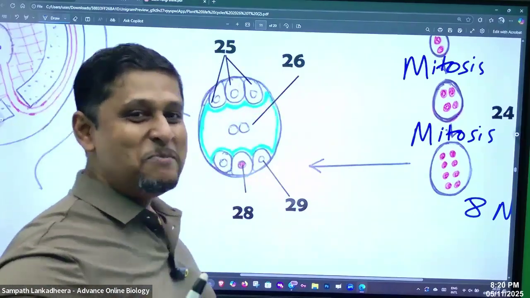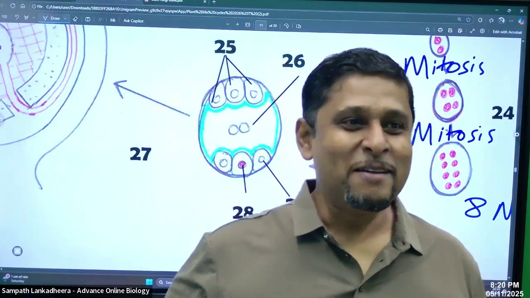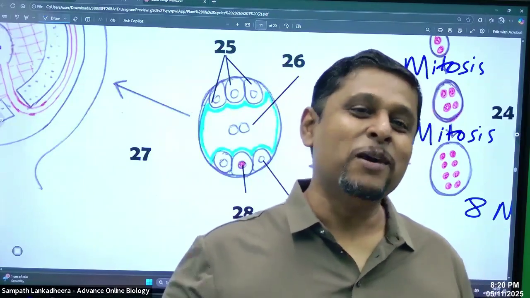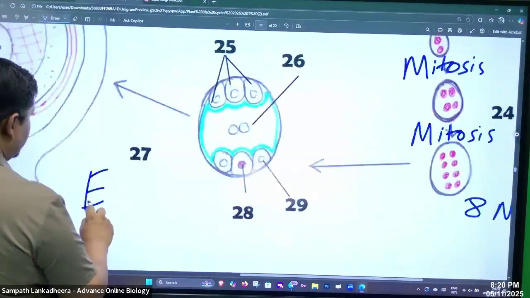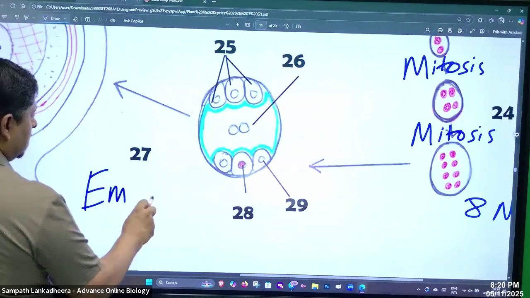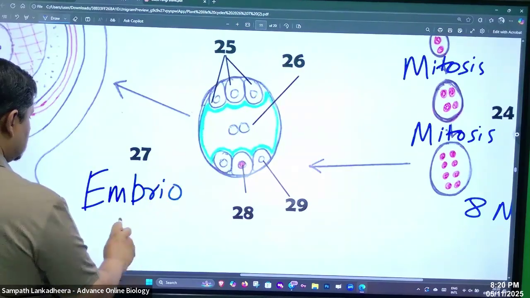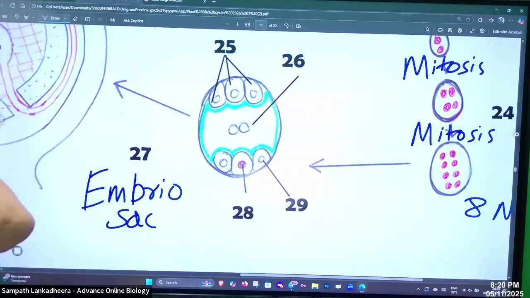Embryo, no. It is not the embryo bag, neither. What do you call that? Embryo sac. So this is embryo sac.